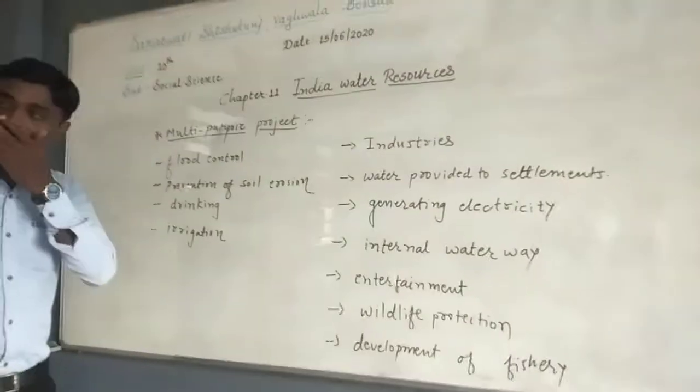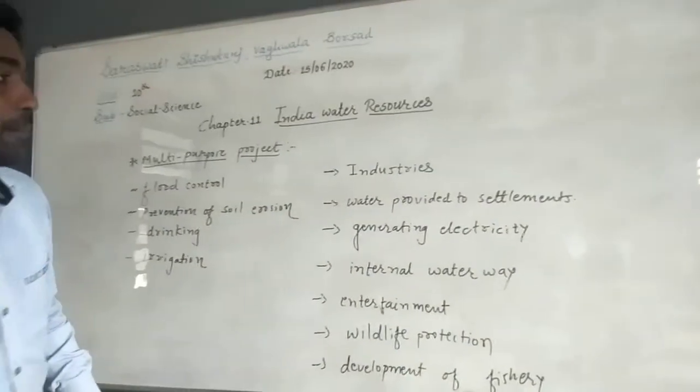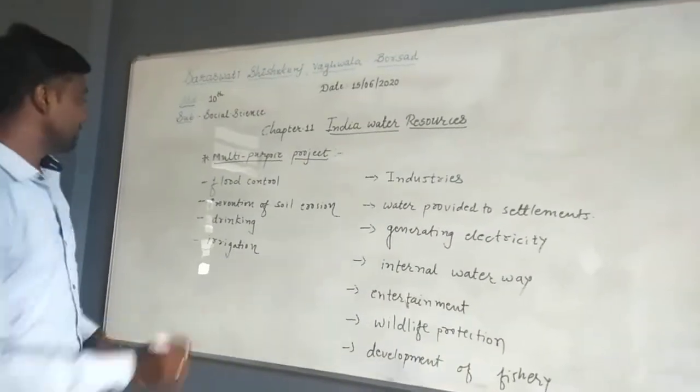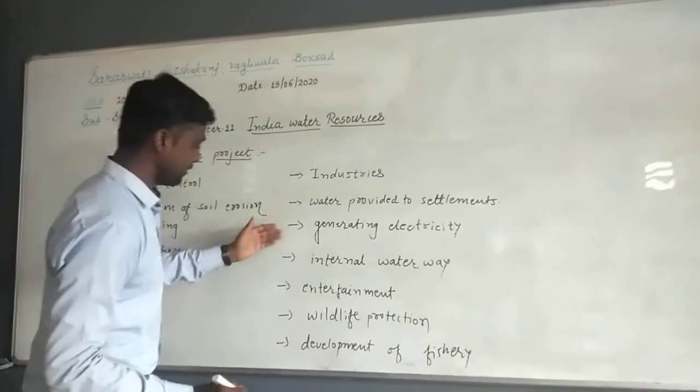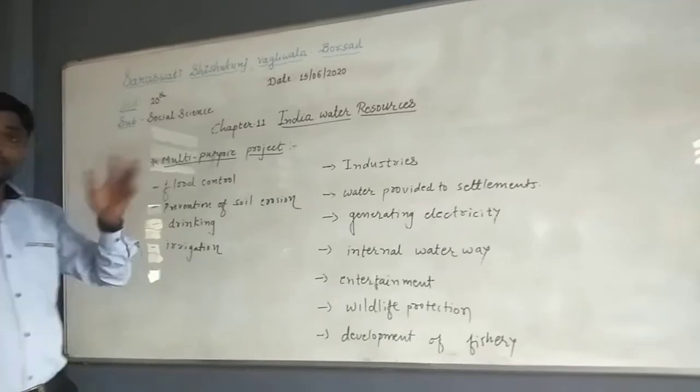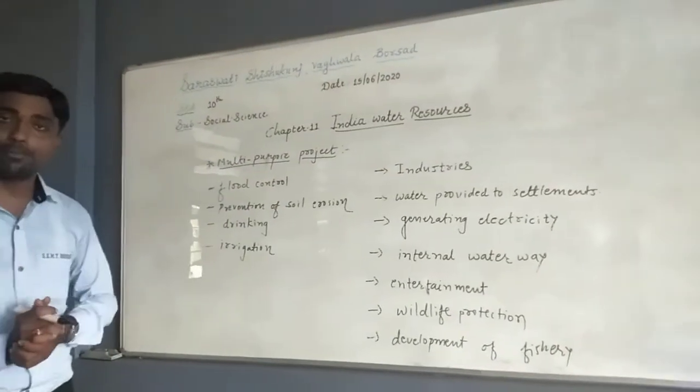So you just see here that these are the uses of water which is stored in the multi-purpose project. Now we will take one by one. I think around 1, 2, 3, 4, 5, 6, 7, 8, 9, 10, 11. More than 10 uses of water stored in the multi-purpose project.